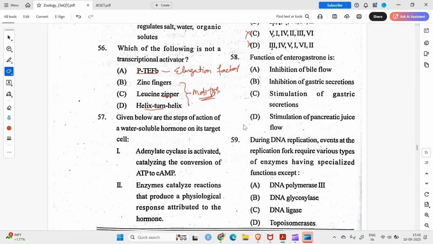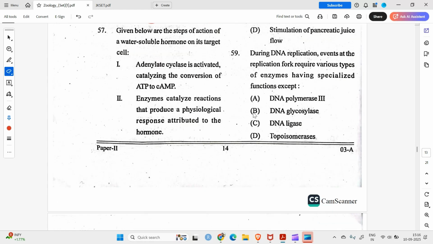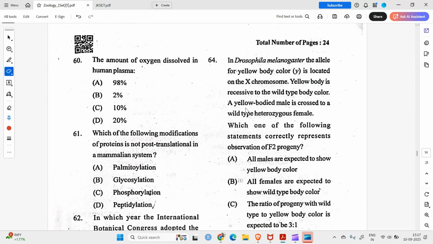Okay. Question number 58. Function of enterogasterone, which is in the stomach: inhibition of bile flow, inhibition of gastric secretions, plus gastric motility. Okay. Question number 59. During DNA replication, events at the replication fork require various types of enzymes having specialized functions, except DNA polymerase 3 is needed. DNA glyco... Yes, this one is not needed. So option B. The amount of oxygen dissolved in human plasma is, okay, it's around 2%.